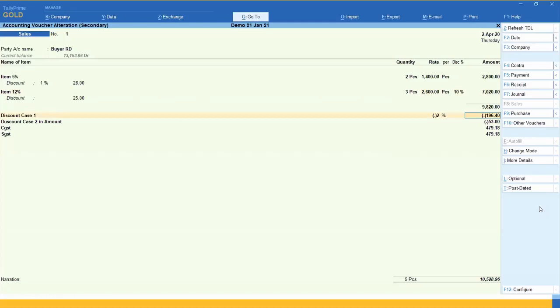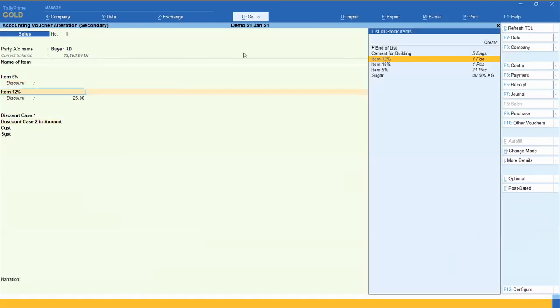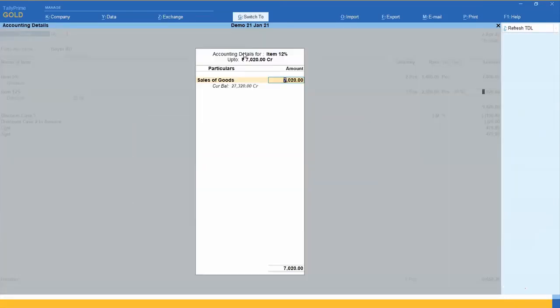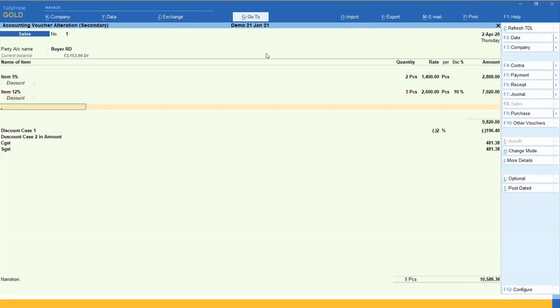So I am just removing the following discount. So this is the empty discount. See here, 20 and 30, 25 rupees I want to give. Here I can give item wise percentage also. I can say here 5%, and automatically 140 on the basic value, and the following ledger is also updated. For example, I'm putting here blank. Also I am putting here blank. Now what happens? The discount ledger is blank.